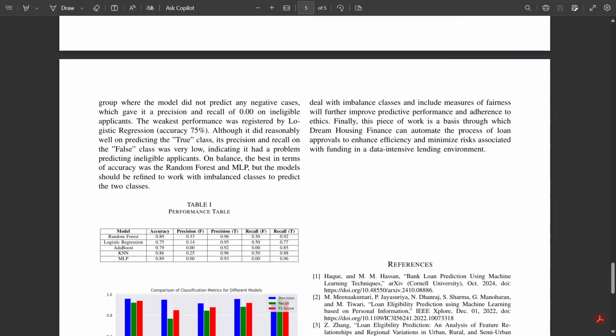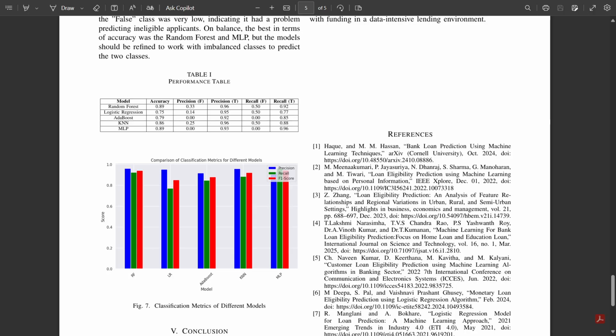However, we did notice a significant issue. Most models struggled to correctly identify ineligible applicants, or the false class. For example, the MLP model had a precision and recall of 0 for the false class, meaning it completely failed to identify any ineligible applicants. Similarly, AdaBoost also had a score of 0 for this class. The logistic regression model had the weakest overall performance, with only 75% accuracy.